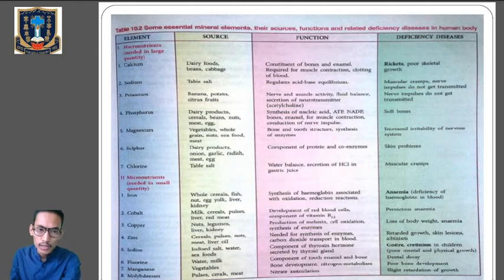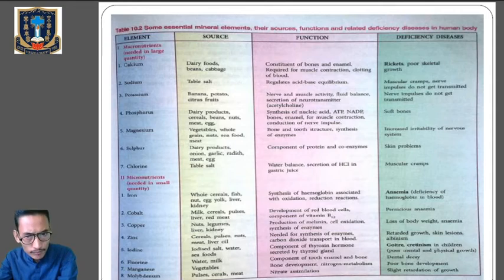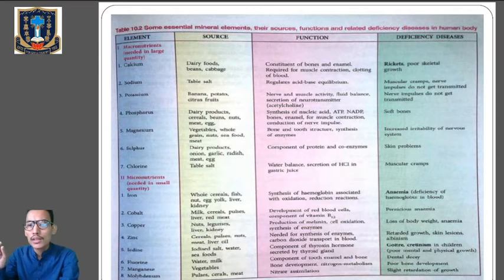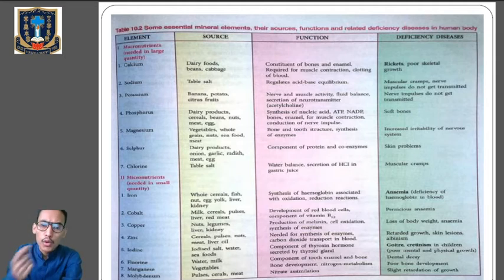Now you have to remember the sources of those elements, their functions, and their deficiency diseases. For example, deficiency of calcium will result in rickets. Deficiency of sodium will result in muscular cramps, and nerve impulses do not get transmitted. Deficiency of phosphorus leads to soft bones. Deficiency of magnesium will lead to increased irritability of the nervous system. Deficiency of sulfur will lead to skin problems, and deficiency of chlorine will also lead to muscular cramps. These are a few examples I'm telling you.